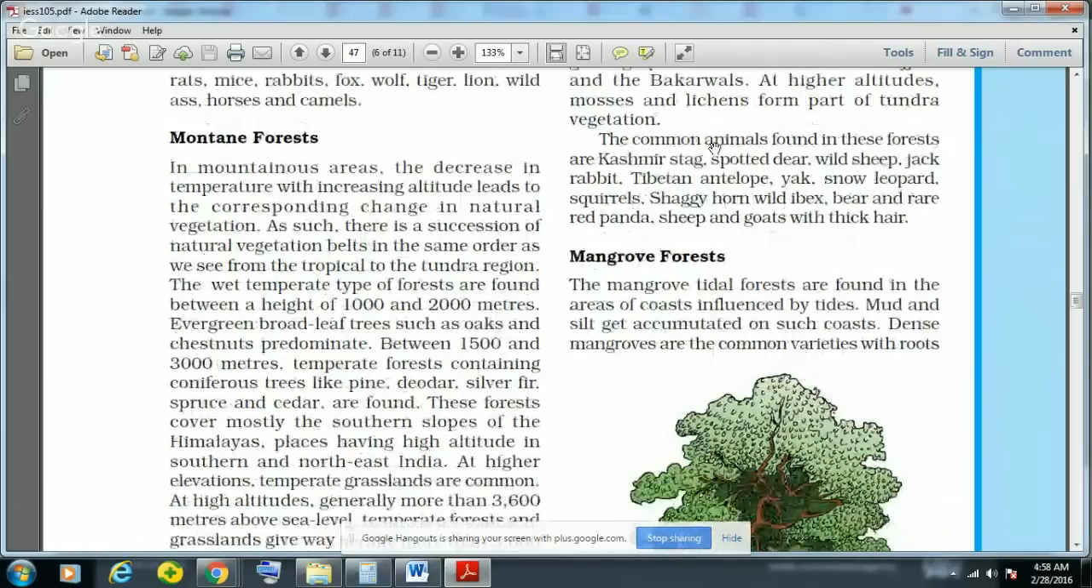And very common animals which are found in these forests are Kashmir stag, spotted deer, then white sheep, jackrabbit, Tibetan antelope, and then yak, then snow leopard, then squirrels, shaggy horn, wild ibex, bear, and sometimes you can also find red panda, sheep, and goats with thick hair.